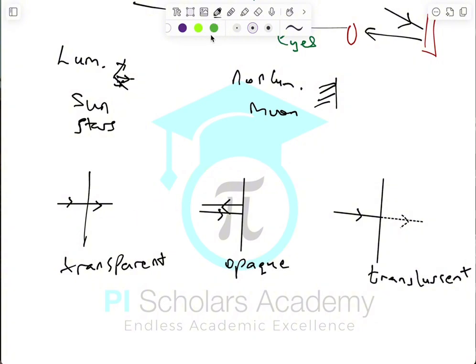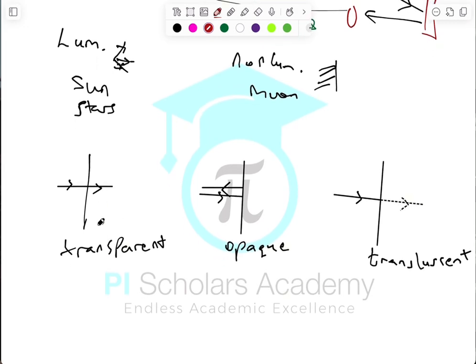So when light is being transmitted through a body, if the light makes it through the body, that is, most of the light that enters the surface of the body is able to make it out, then we have what we call transparent bodies. Then we have opaque bodies. These opaque bodies, when light falls on them, they reflect the light back. That is, they allow almost none of the light that is falling on them to pass through them. So we call them opaque objects.